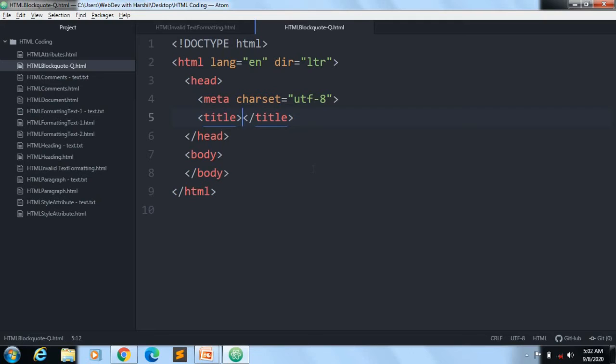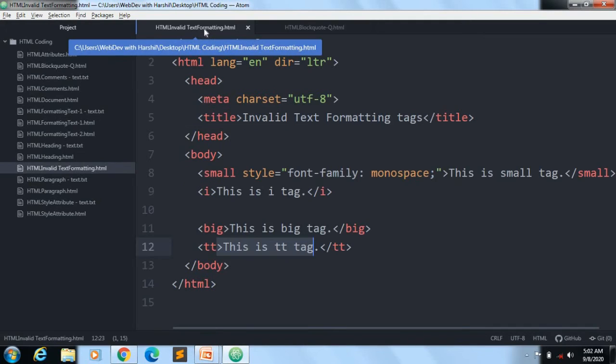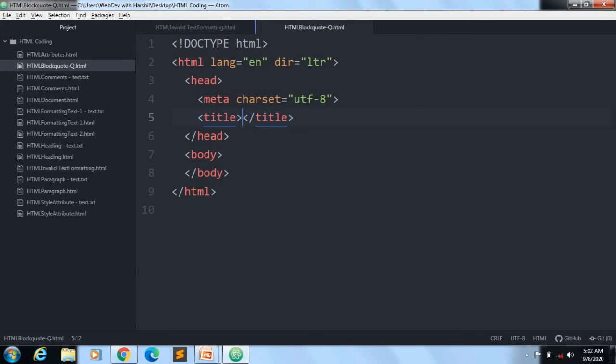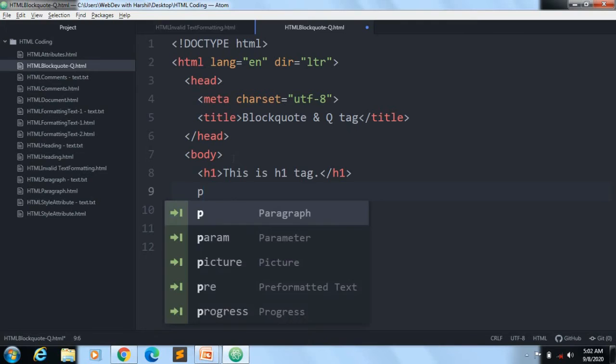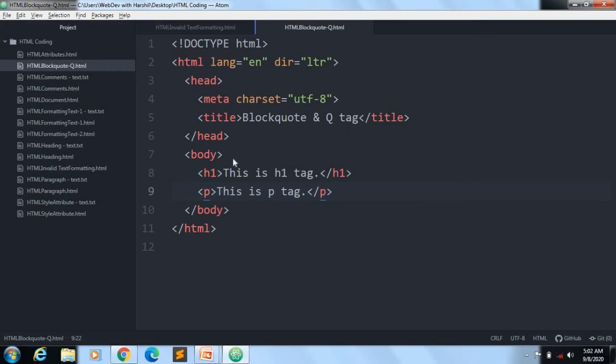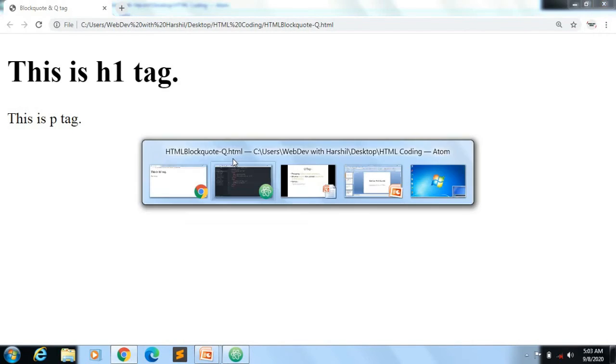So now in my Atom text editor, in the previous video we have seen the HTML text formatting tags, like big and tt. Now I will write the title here as blockquote and Q tag. Now I will go to the body part, and I will add the h1 tag, this is h1 tag, and I will write the P tag also, this is P tag, like this. Now save it, and I will open it in my Chrome browser, and if I refresh here, then you can see the h1 and P tag are there, which means our tags are working properly.